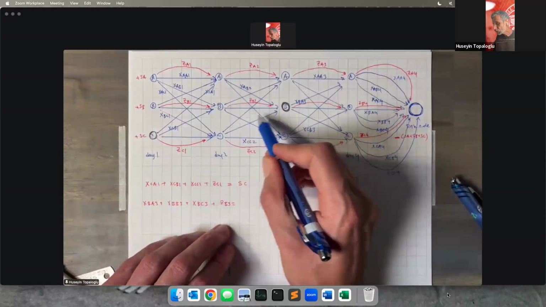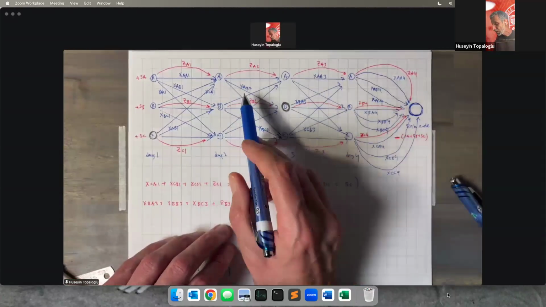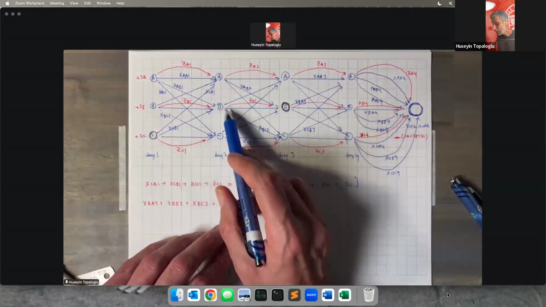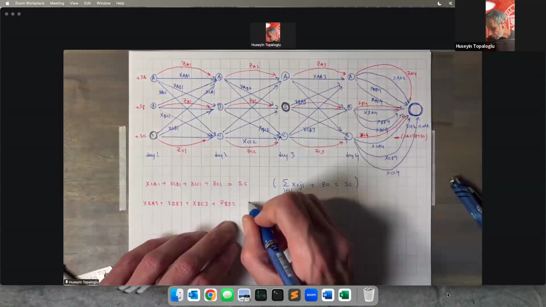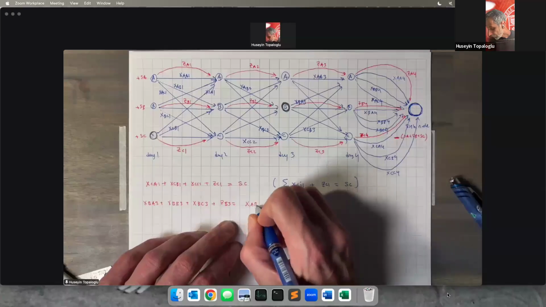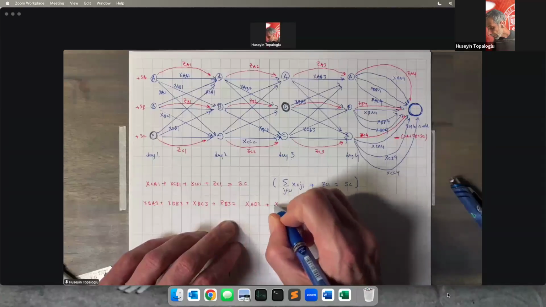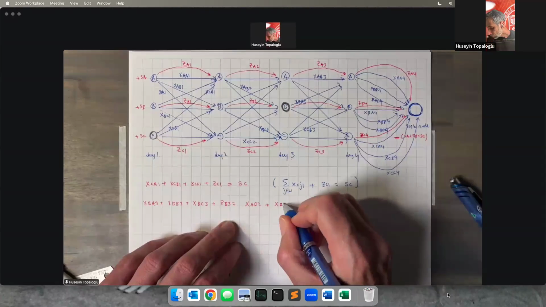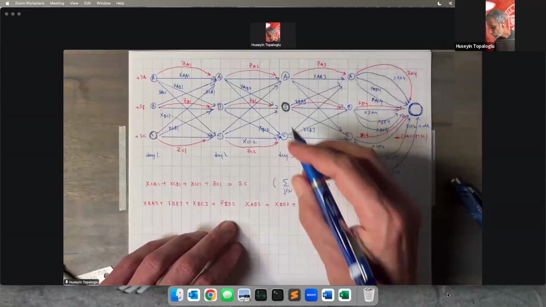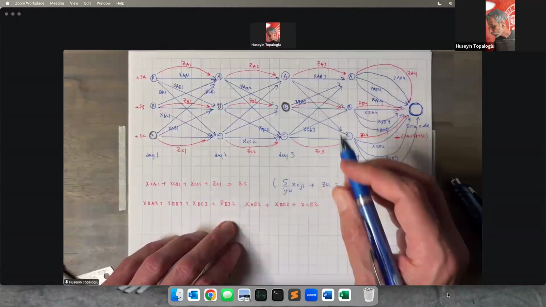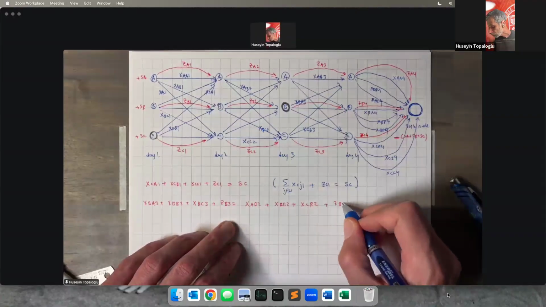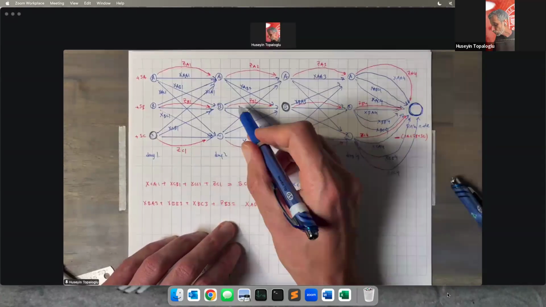What is the total flow into this node? XAB2, XBB2, XCB2 plus... what else? Also ZB2. This is the total flow into this node.